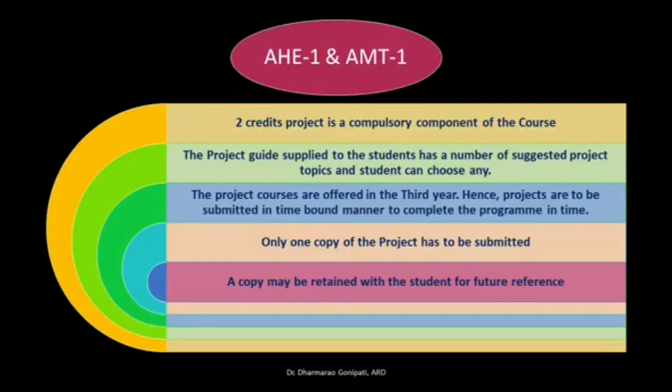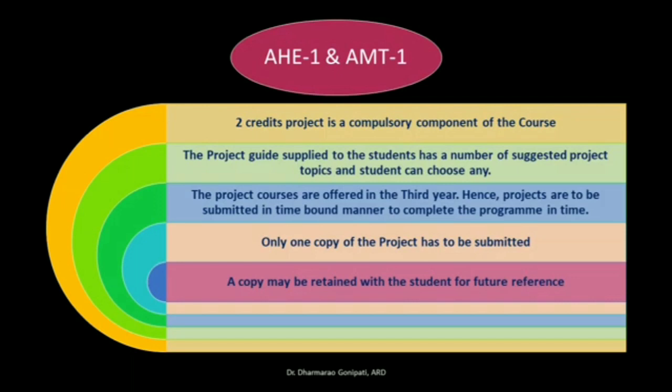This 2 credit project is a compulsory component, and a project guide is supplied to the students with a number of suggested project topics. You know very well that a project guide is also delivered to the students along with the study material of these courses. Along with the AHE1 study material, you will get the project guide, as well as for AMT1, along with the study material, you will get the project guide. And you can find some suggestions regarding the project topics so that the work of the student will be easier. They can easily choose any of these topics and go ahead with the project.